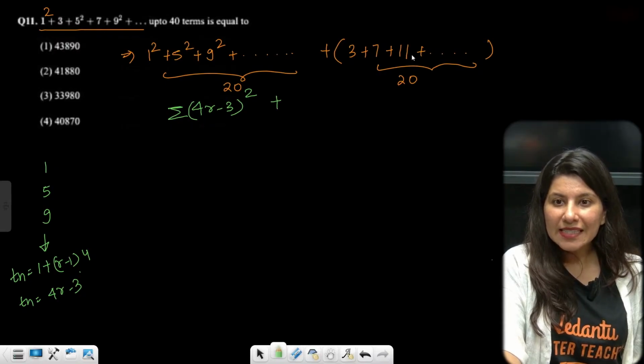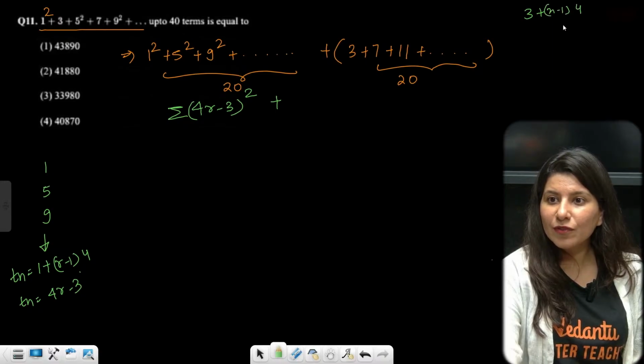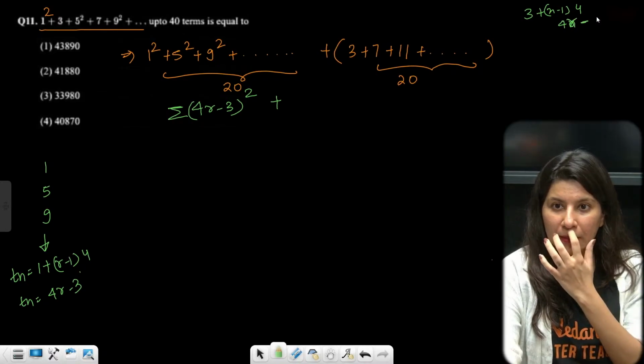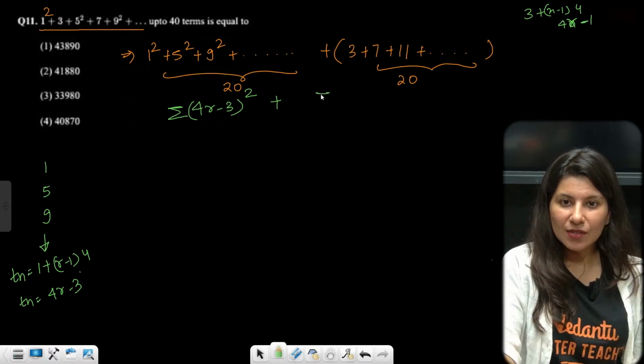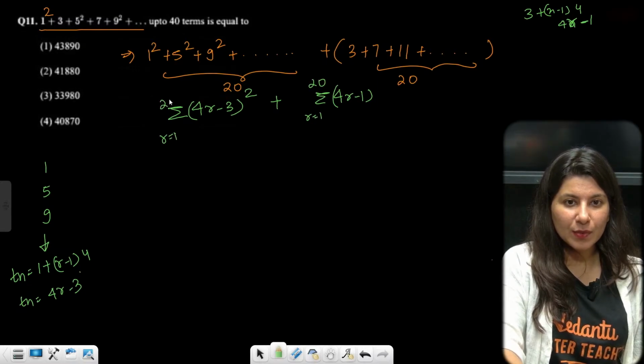Plus 3, 7, 11. So this is a plus n minus 1 d, d is 4, so 4r minus 1. So sigma 4r minus 1. This is r equals 1 to 20, and this is also r equals 1 to 20.